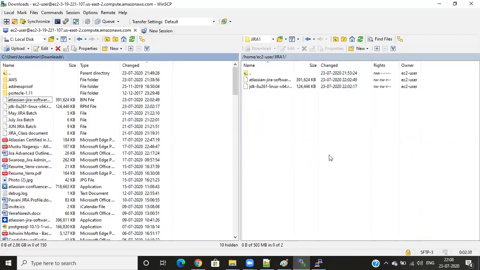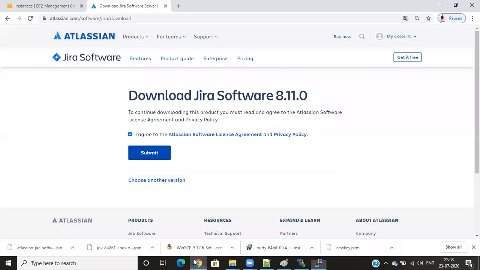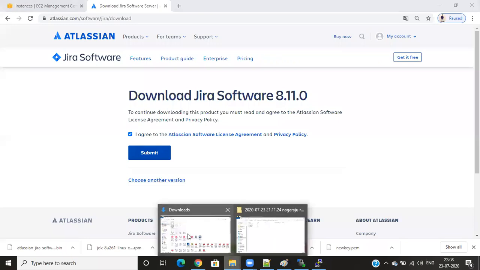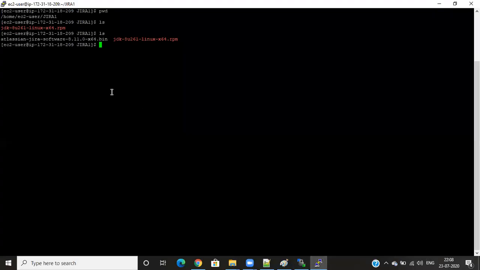Okay. Guys, now if I go to my application and enter LS again, we have two files: one is Atlassian and another one is JDK. Normally in Windows, we can directly double click this and it will be installed. But in Linux, it will not install like that. It has many restrictions.